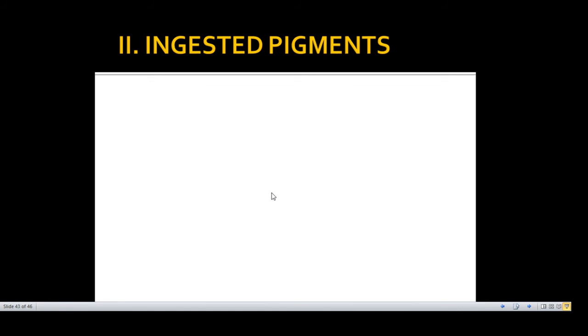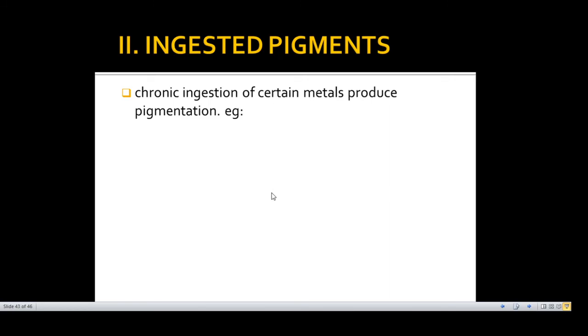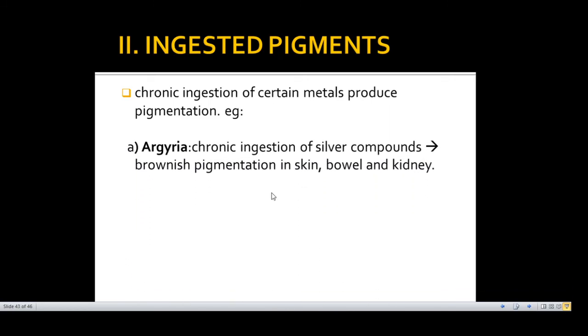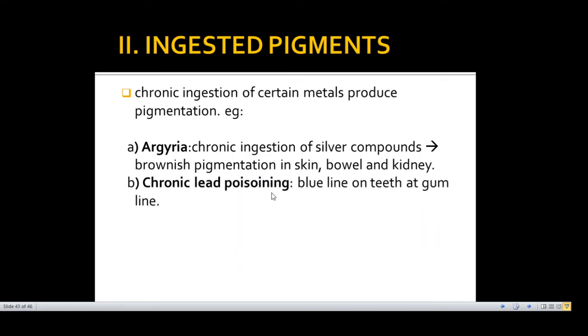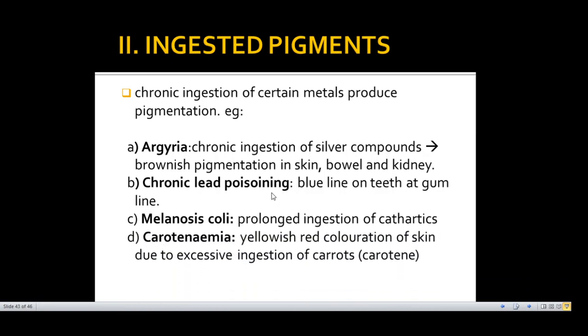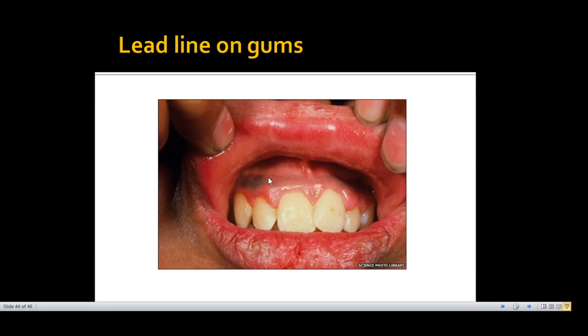After inhaled pigments come the ingested pigments. The chronic ingestion of certain metals may produce pigmentation like argyria, that is ingestion of compounds containing silver. It may lead to brownish pigmentation. Chronic lead poisoning may lead to a blue line on teeth at gum line. In melanosis coli, prolonged ingestion of cathartics leads to pigmentation of the colon. Even excessive intake of carrots may lead to yellowish red discoloration of skin, that is known as carotenemia. This is the blue lead line on the gums.